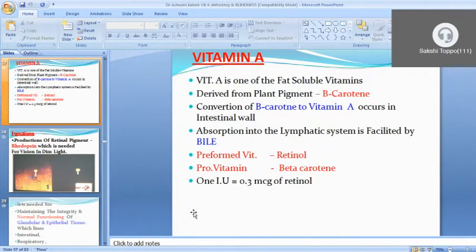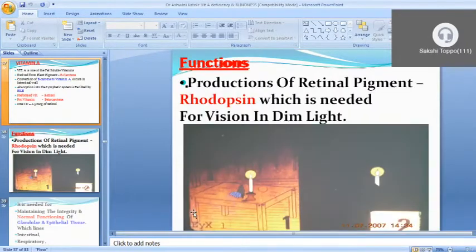Now coming to vitamin A. Vitamin A is one of the fat soluble vitamins. It is derived from plant pigment, mainly beta carotene, and the conversion of beta carotene to vitamin A mostly occurs in the intestinal wall. The absorption into the lymphatic system is facilitated by bile, and one international unit is approximately 0.3 microgram of retinol.